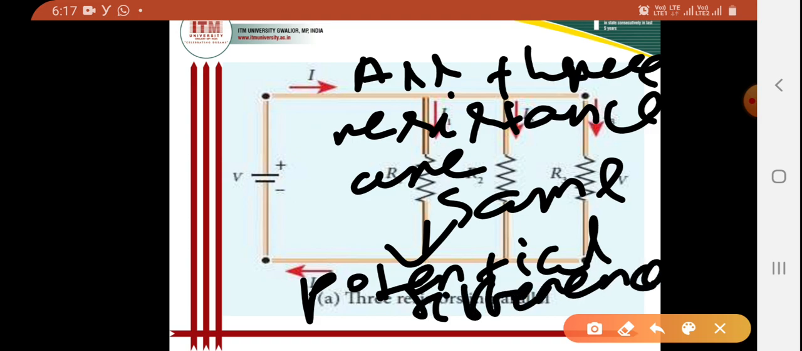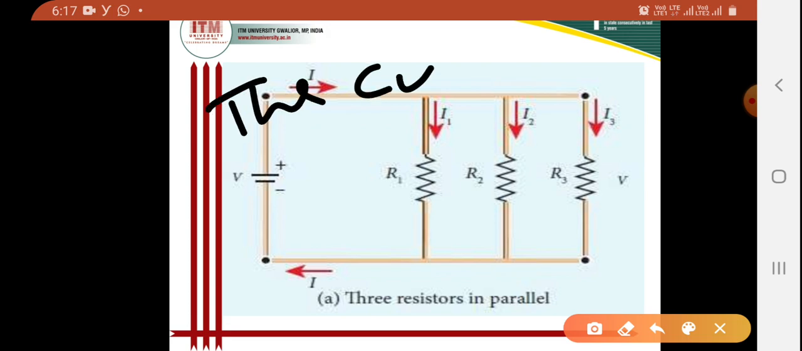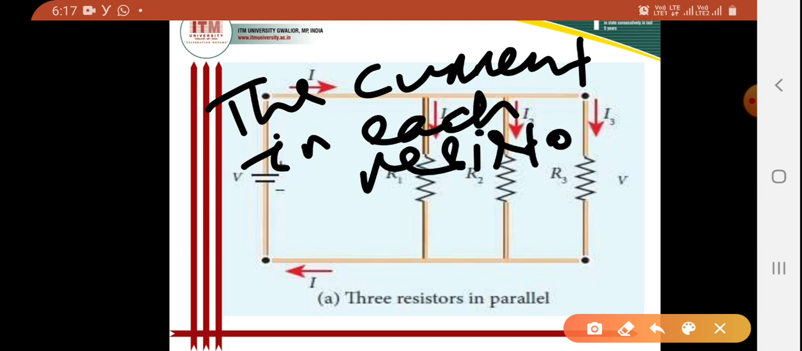Similarly, the current in each resistor is different, and that is by Ohm's law. As per Ohm's law, the current in each resistor is different.